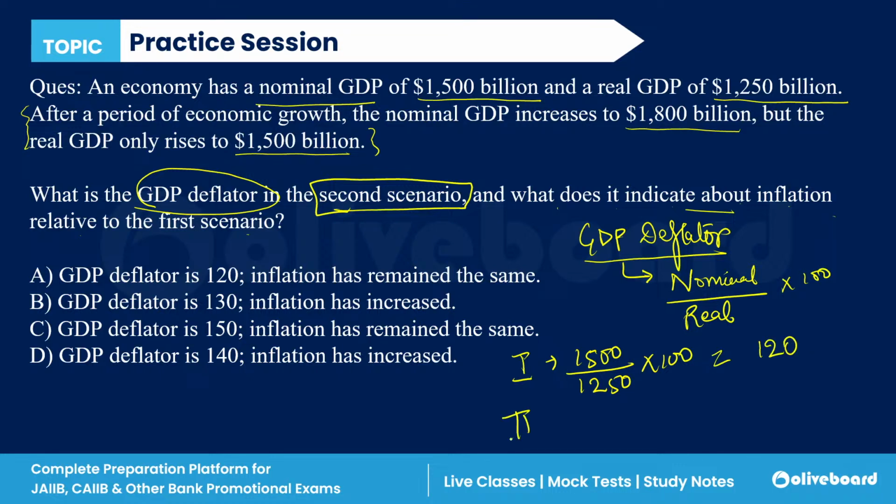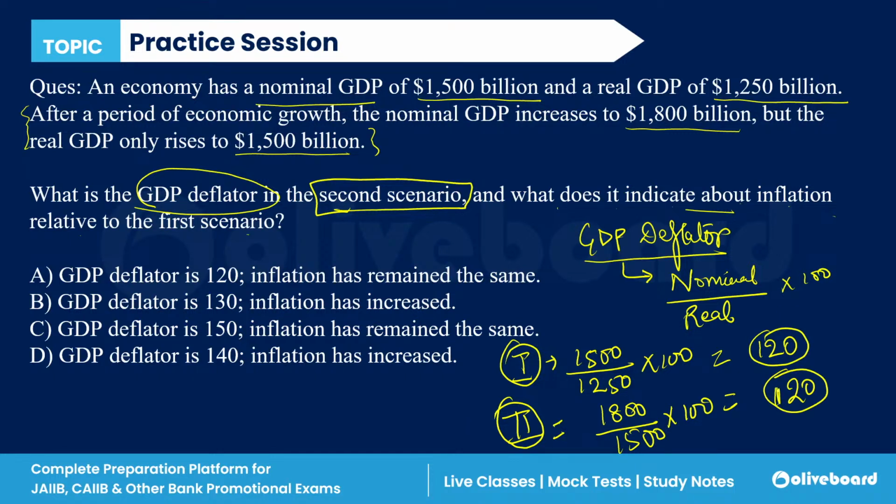Now, in the second scenario, the GDP increases to 1,800 and the real GDP is 1,500, into 100. If we solve this, in the second scenario also it is 120. So in both the first and second scenarios, the GDP deflator is the same.